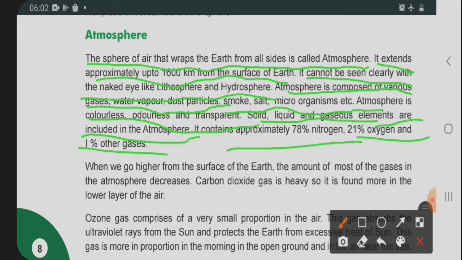So these are the different things we can see about the atmosphere, and we will discuss this deeply in the third part, as we have already completed our second part.